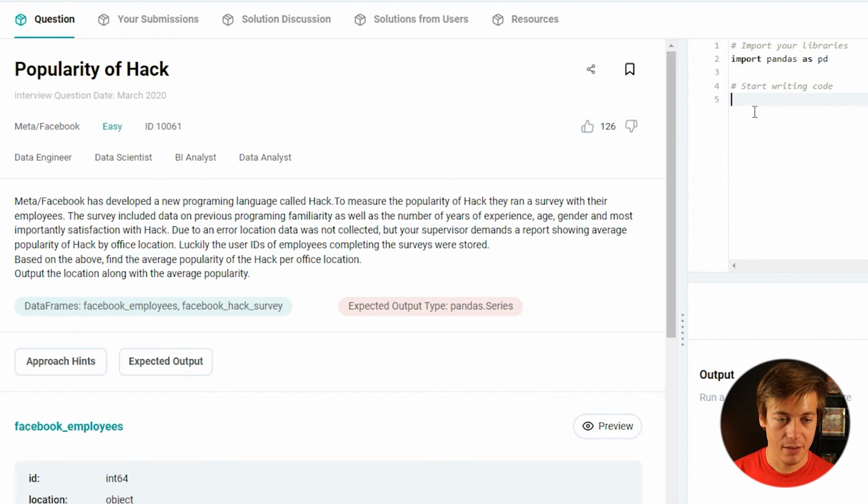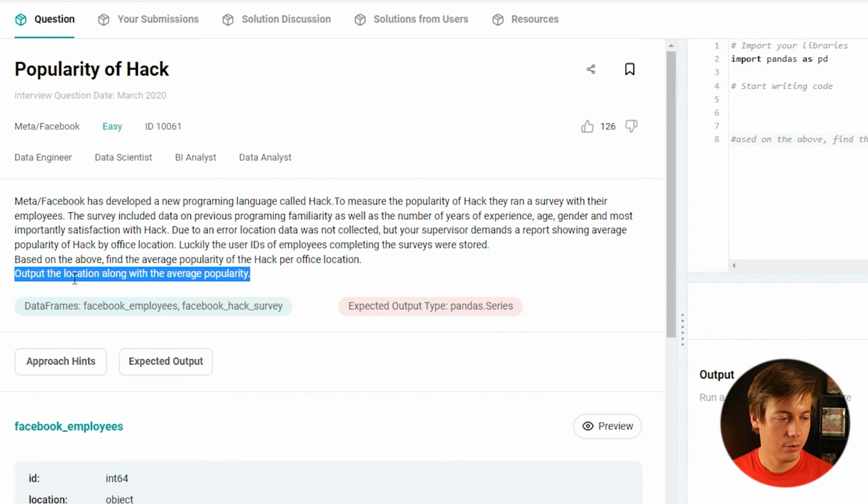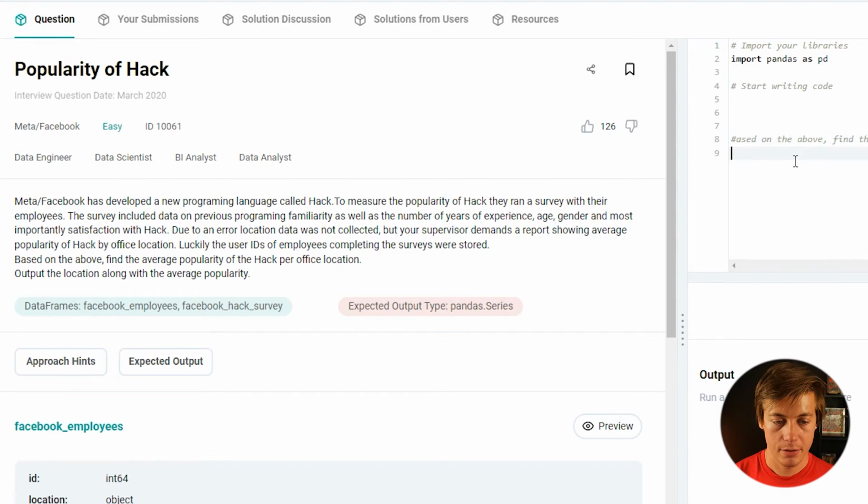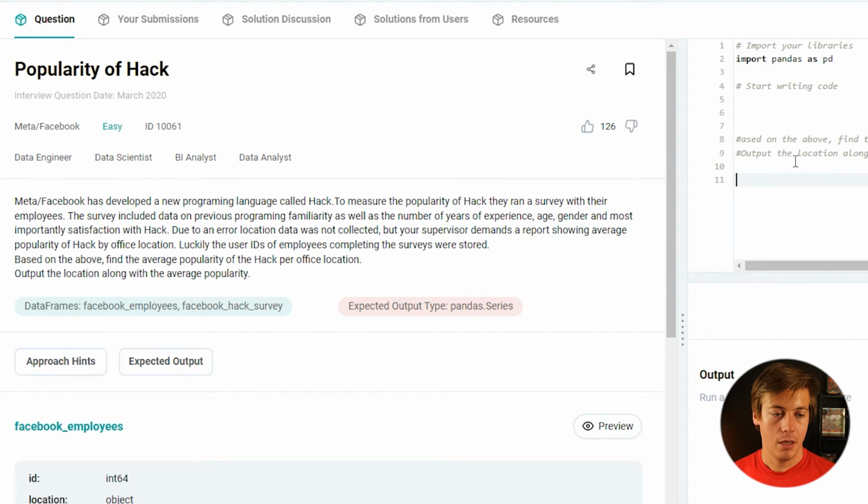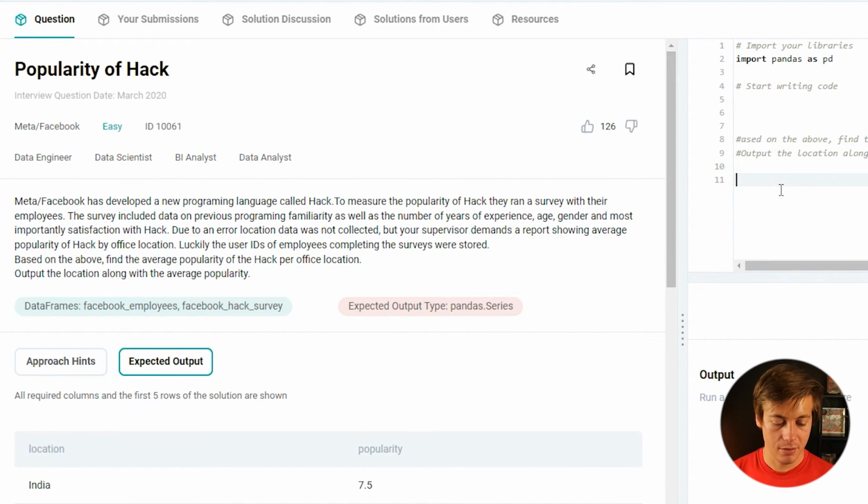So all that just says the average popularity. So put that in here. I'll put location and popularity. And if we take a look at the expected output, all it is is location and then popularity. Okay, that's pretty easy, right?